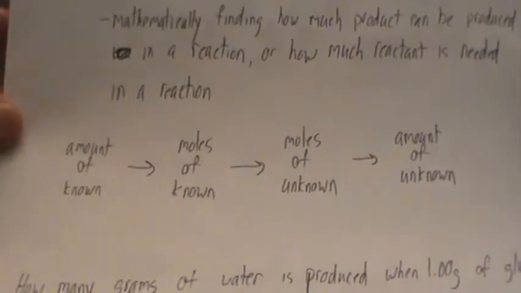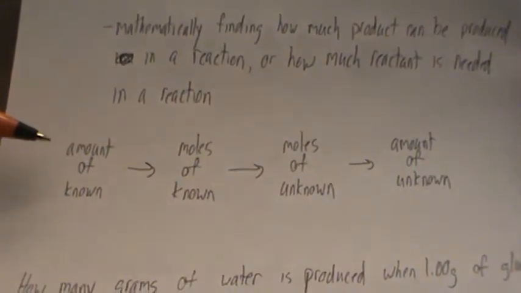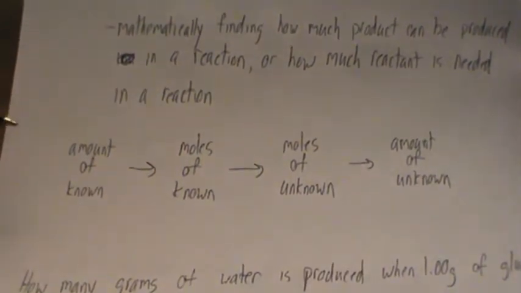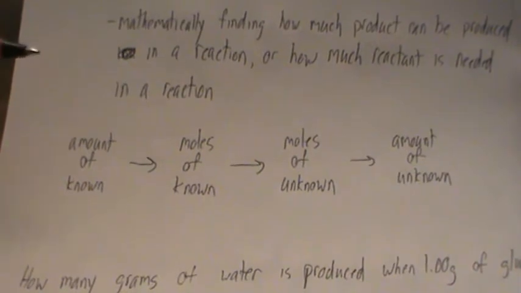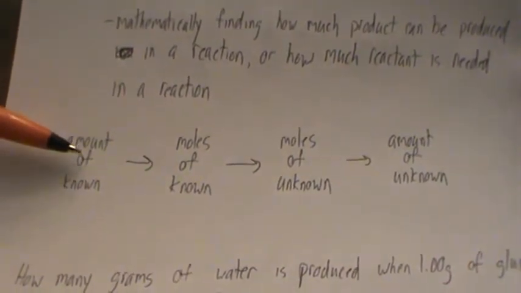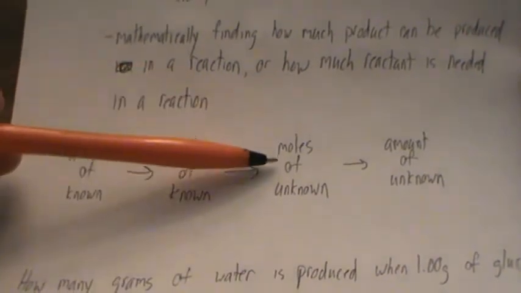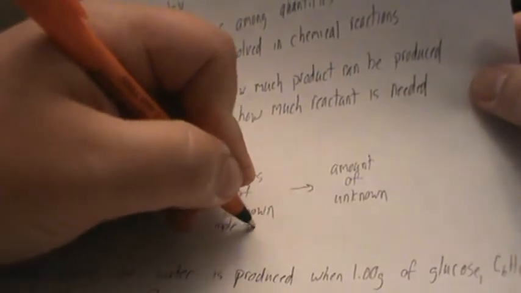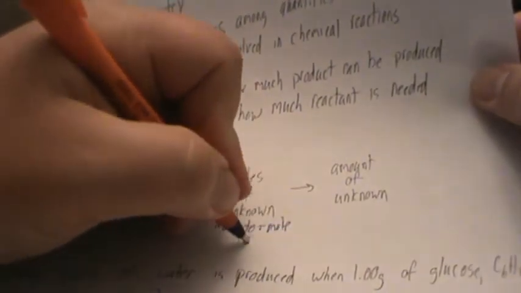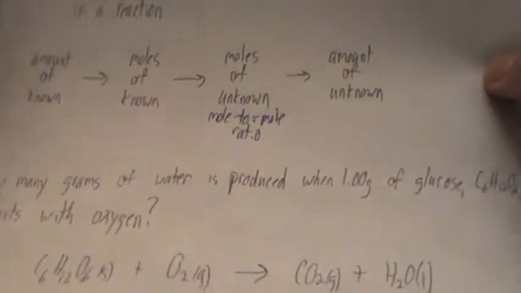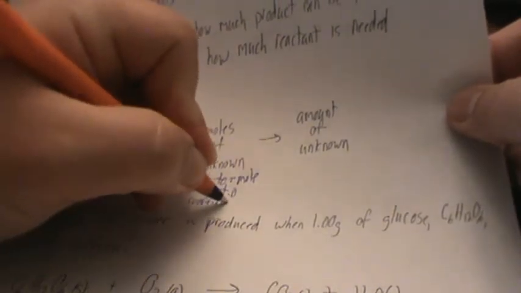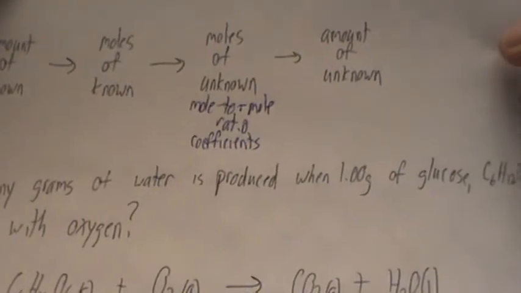And I have this generic flowchart that can kind of help us out with figuring out these problems. So we're going to start with an amount of unknown that can be in grams of volume, even molecules or atoms if we have that. And then we go to moles of known. Then we go to moles of unknown. Now, when we go to moles of unknown, this is a mole to mole ratio. And to get to this mole-to-mole ratio, we use the coefficients from our balanced reaction.